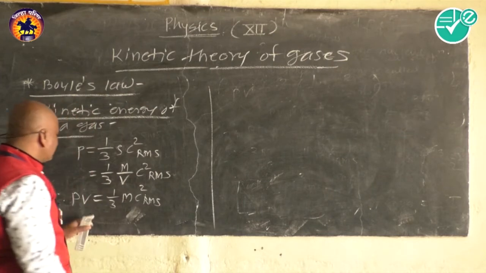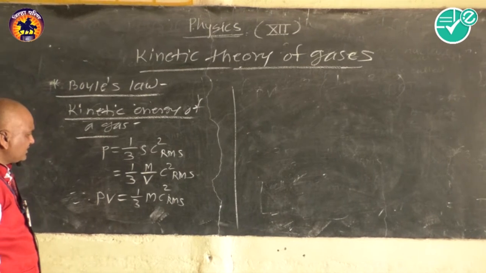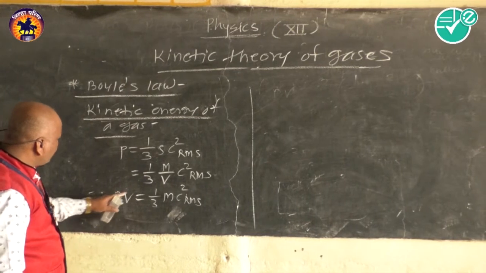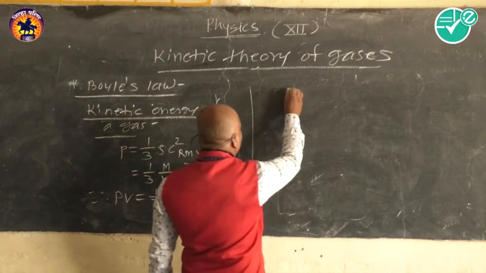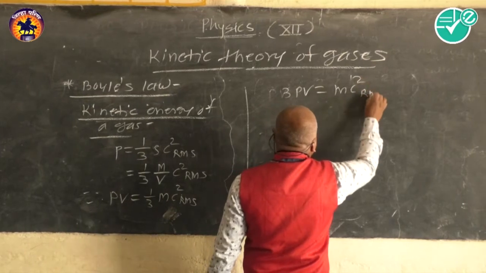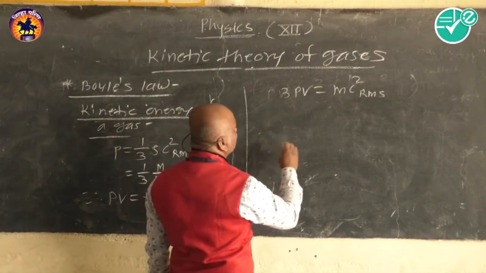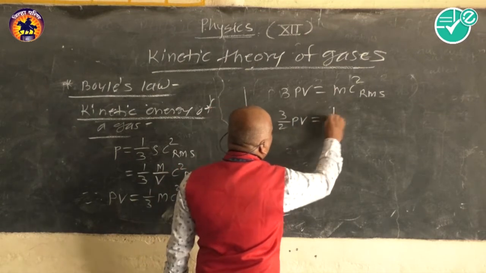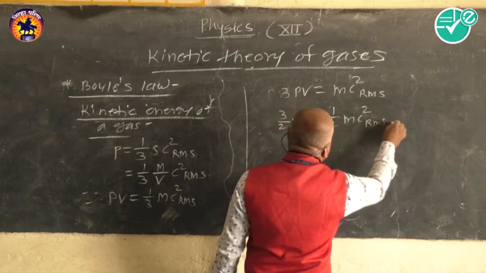As PV is equal to 1 by 3 m C square RMS, we write 3PV is equal to m C square RMS, and simply by dividing by 2 on each side, we write 3 by 2 PV is equal to half m C square RMS.